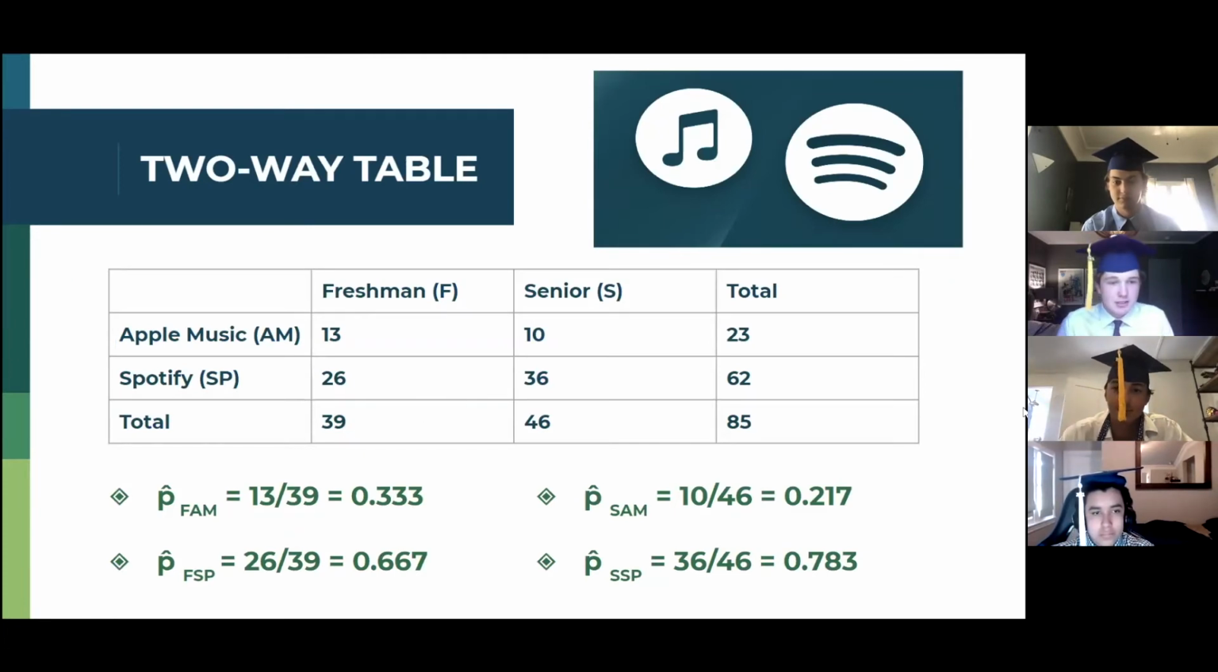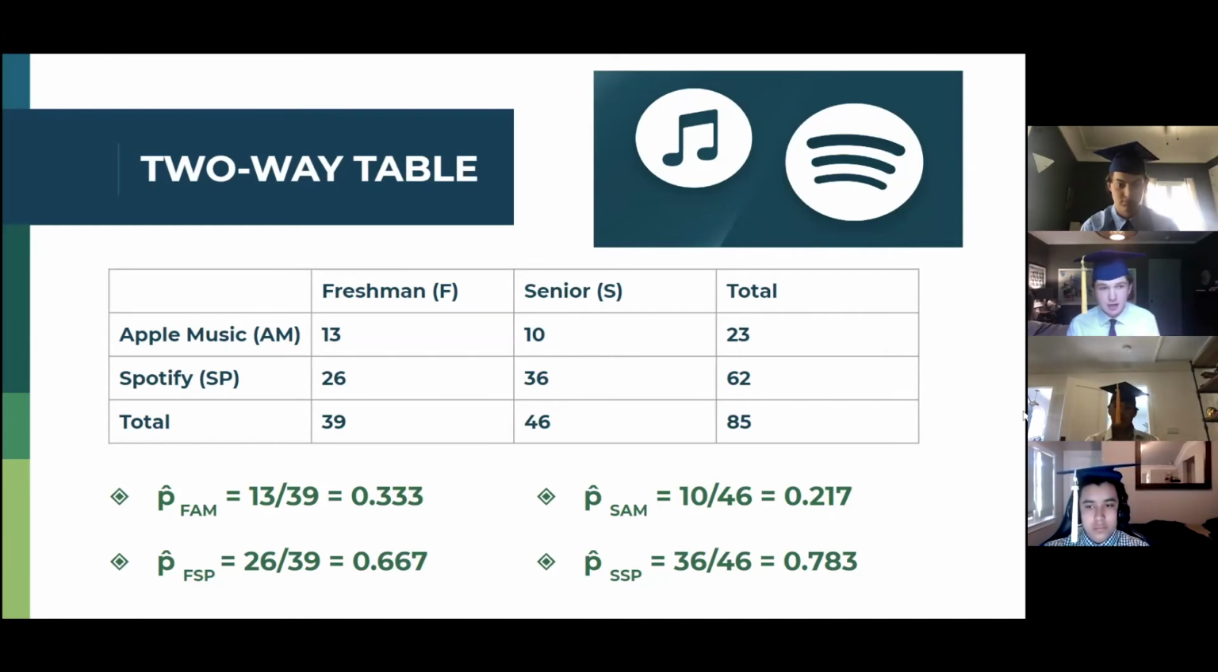Here's our two-way table. You saw some of these numbers earlier in the summary statistics, but here are the p-hats for our freshman and senior preferences. We had 13 out of the 39 freshmen who prefer Apple Music, so that's about 1/3, and 2/3 for freshmen who use Spotify. For the seniors, we had 10 out of the 46 using Apple Music, which came out to 0.217, and 36 seniors who use Spotify, which came out to 0.783.